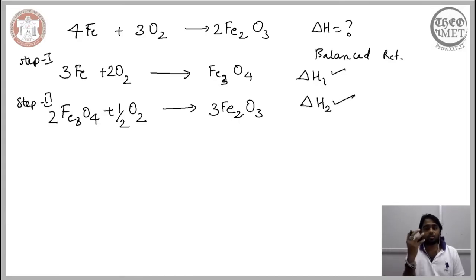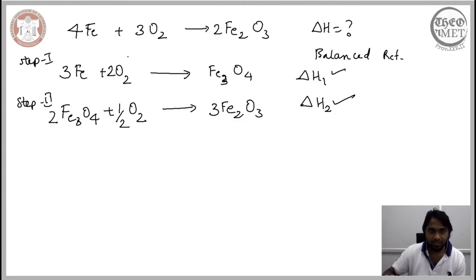So we have 2 balanced reactions and correspondingly we have 2 enthalpy changes. So now we have broken down the overall reaction into 2 different intermediate reactions and balanced them out, and ultimately it is possible for us to estimate the corresponding change in the enthalpies of these 2 steps.